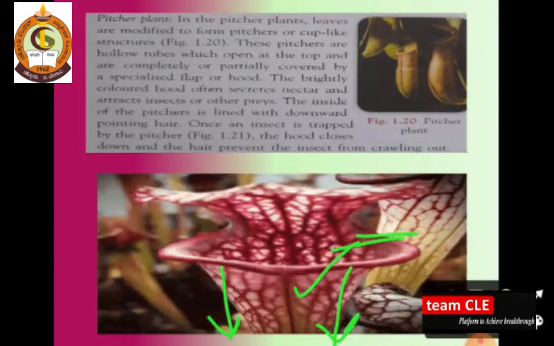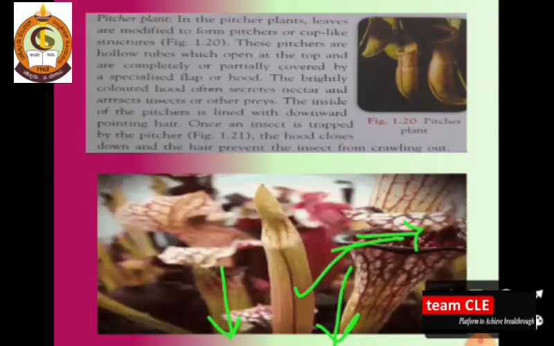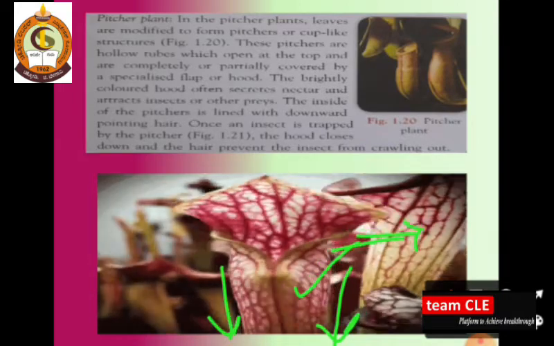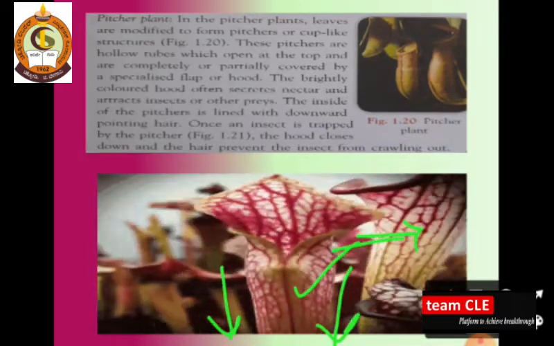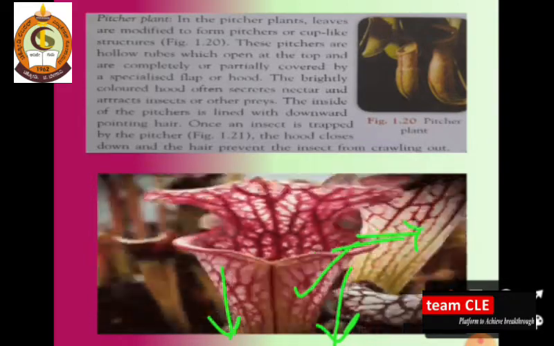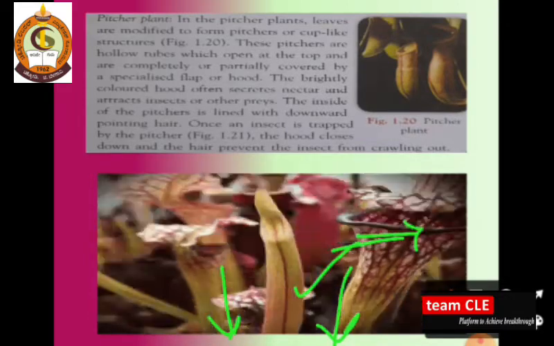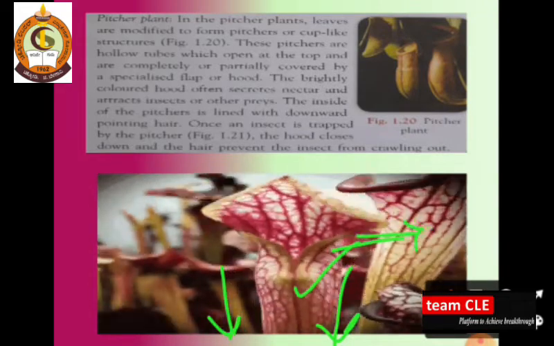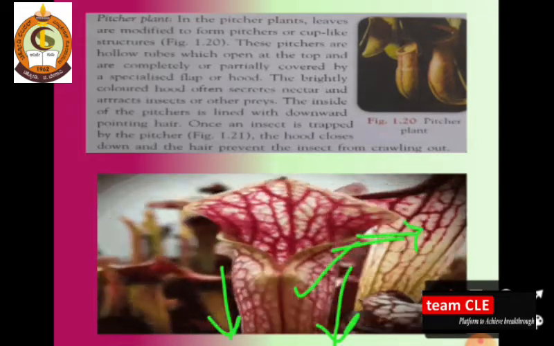Now you can see it is open, and the top is completely or partially covered by a specialized flap or hood. These pitcher plants use their leaves to make the cup-like structure, and the pitchers are hollow tubes which open at the top, completely or partially covered by a specialized flap or hood. Usually these are brightly colored hoods, which often secrete nectar and attract insects or other prey.